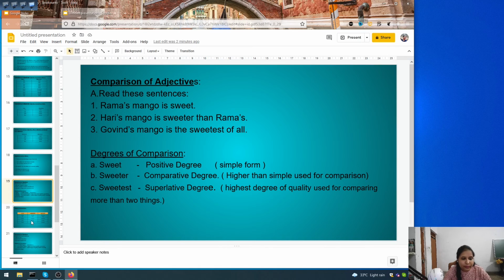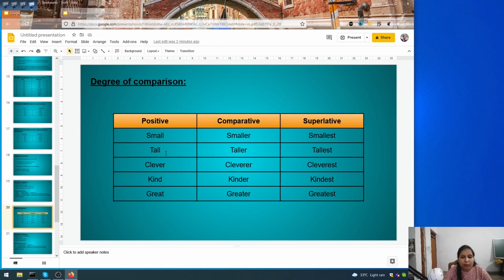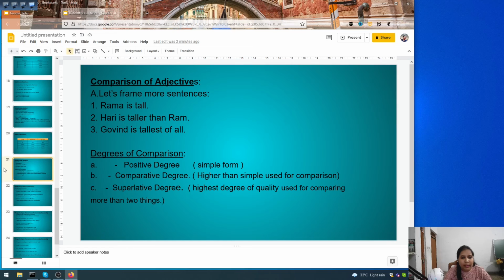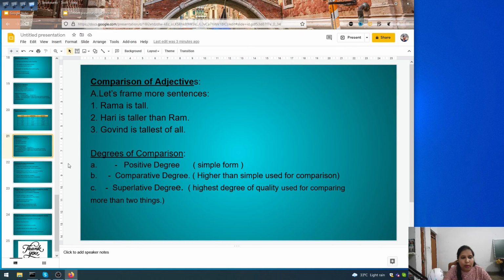So see here there are some words which I have written as positive, comparative and superlative. For small it is smaller, smallest. For tall it is taller, tallest. For clever it is cleverer, cleverest. For kind it is kinder, kindest. For great it is greater, greatest. Yes. Next is comparison of adjectives. We are going to know about it more.